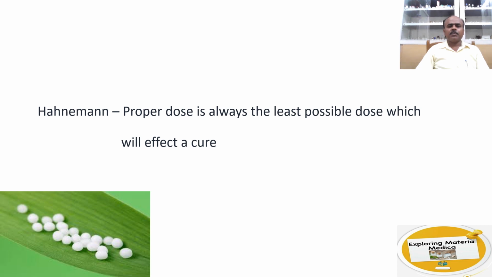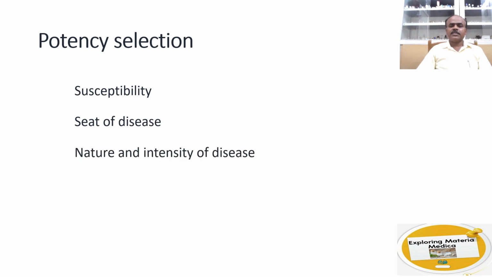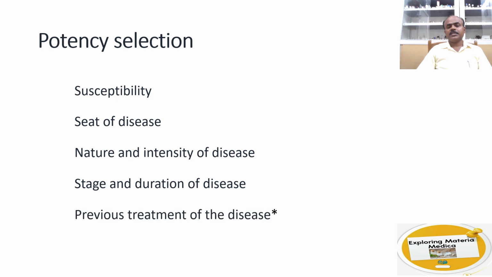Hahnemann says that a proper dose is always the least possible dose which will effect a cure. So after we take a case, we select a remedy, and after the selection of the remedy, the next thing that is very important is selection of the potency. On what basis are we going to select this potency? On the basis of susceptibility, depending on the seat of disease, the nature and intensity of the disease, the stage and duration of the disease, and the previous treatment that he has taken for the same disease.